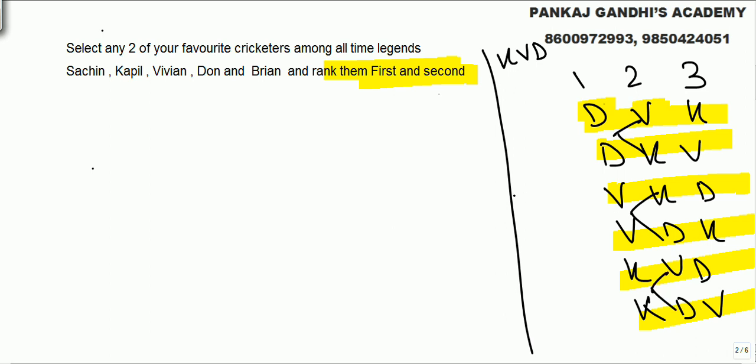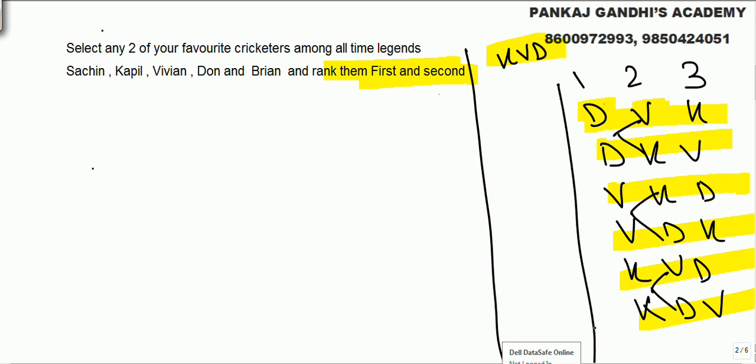So first place, any one of the 3 can come on the first place. Now, once anyone comes first, second place we have got 2 choices.